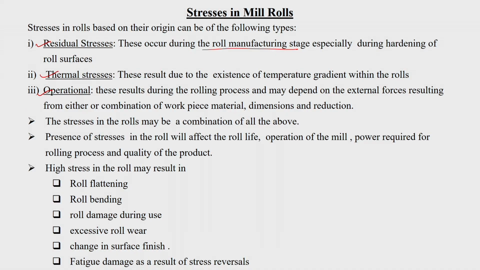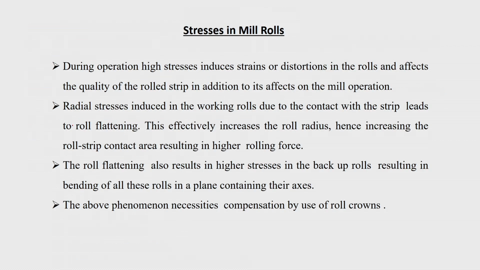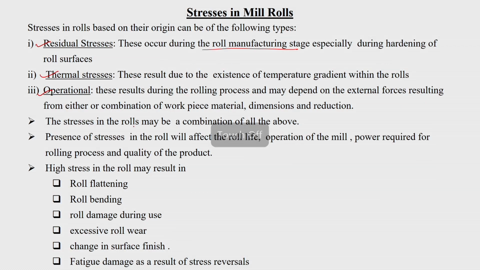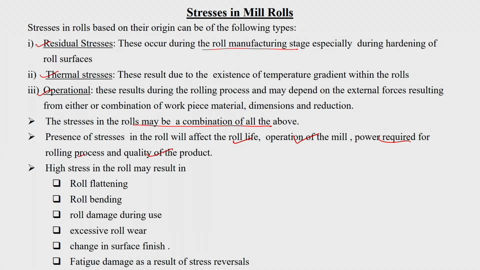So, the stresses in the rolls may be a combination of all the above three types of stresses, and the presence of the stresses in the roll will affect the roll life, the operation of the mill, the power required for the rolling process, and the quality of the product. So, it is not that it will affect only one of these. It will affect all these properties. If the stresses are high inside the roll, your roll life will get reduced.